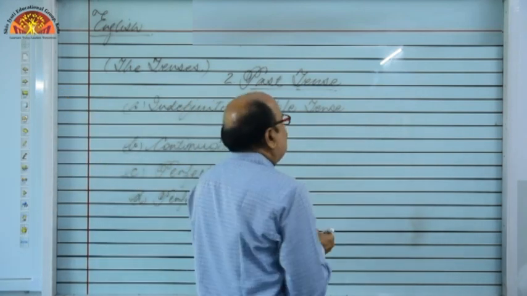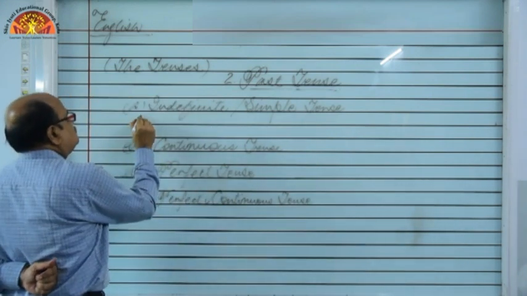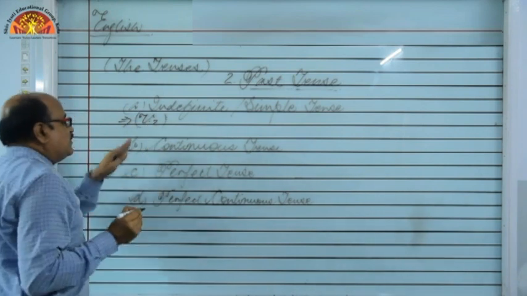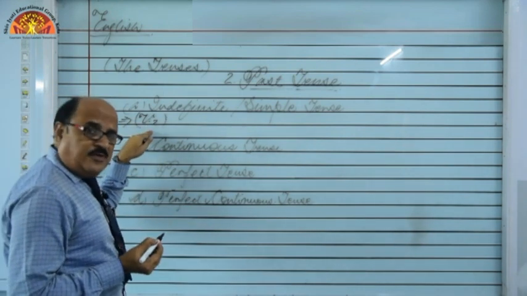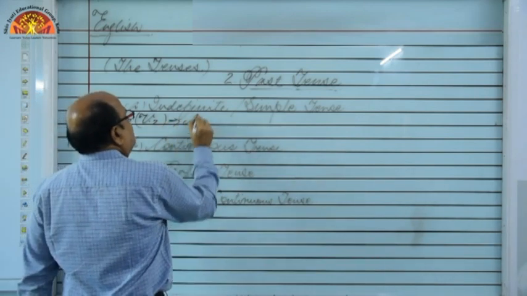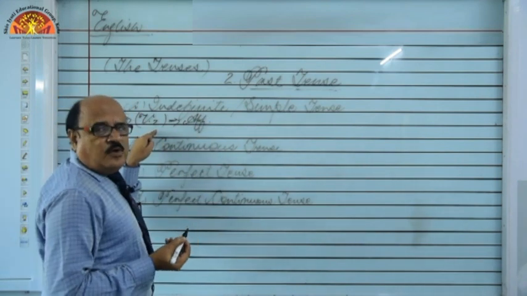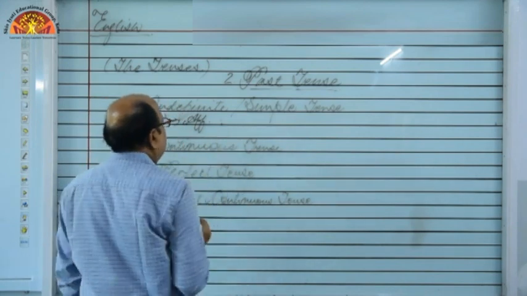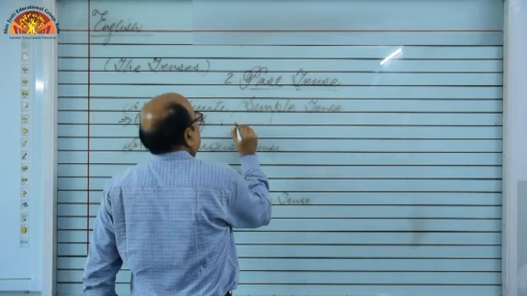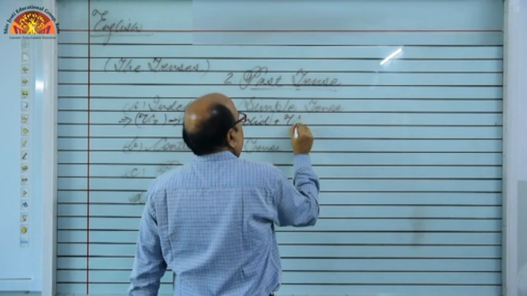What do we use, or what are the salient features? This is very simple. We use second form of the verb. In present indefinite tense we use first form of the verb, but in past indefinite tense we use second form of the verb. In affirmative sentences, whenever the sentence is affirmative, we use second form of the verb, right? But when we have to convert this affirmative sentence into negative or interrogative, we use did. We use did and V1.